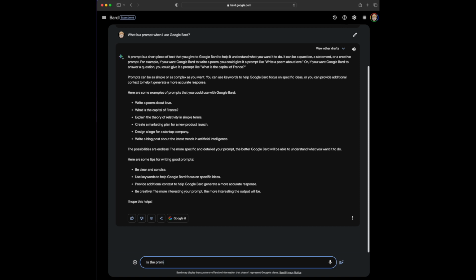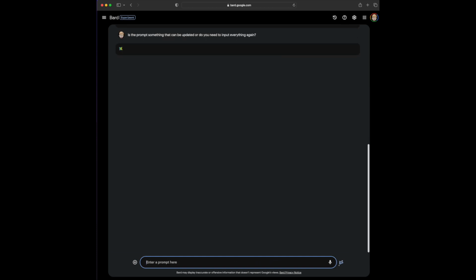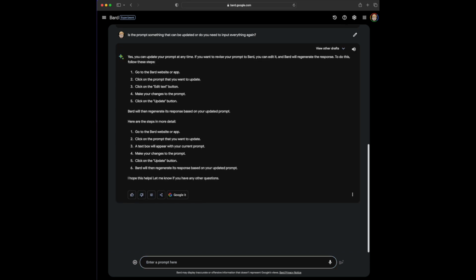So let's see here. Is the prompt something that can be updated, or do you need to input everything again? Yes, you can update your prompt at any time. If you want to revise your prompt to Bard, you can edit it, and Bard will regenerate the response. To do this, follow these steps.